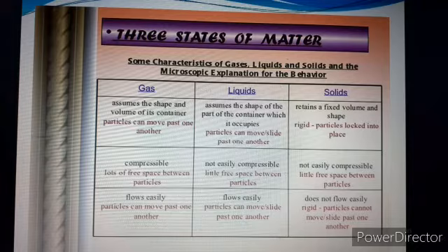Third point, gases flow easily because kinetic energy is very high and particles are far apart and easily move from one place to another, from one position to another position. Particles can move freely past one another. In case of liquid, they also flow easily, but particles move or slide past one another.